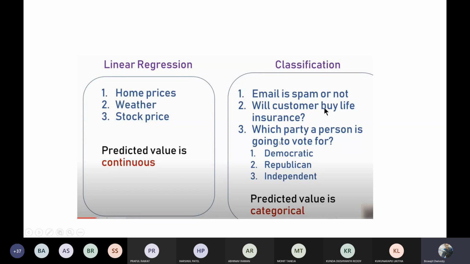We'll be having some data set, and based upon that data set we'll be writing some code. That code will predict whether a person of some age is going to buy life insurance or not, and what is the probability behind his getting a life insurance. So these types of things we are going to predict in today's class.